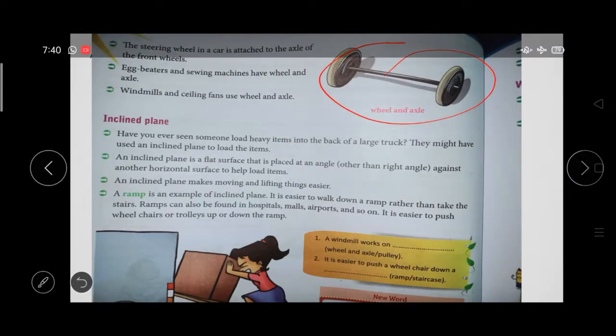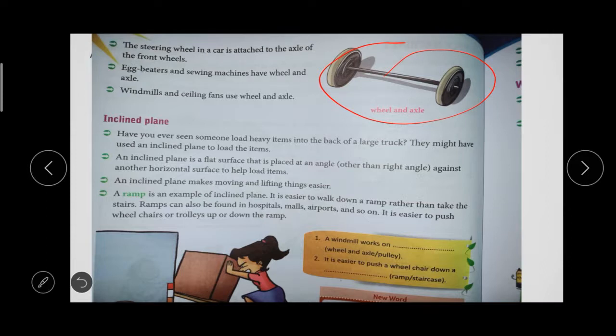See the steering wheel in the car is attached to the axle in the front wheel. The steering wheel inside the car is used to change the direction of the tire. So the steering wheel is attached to the front side of the tire.